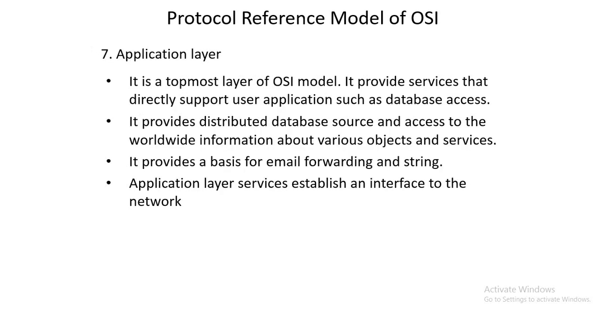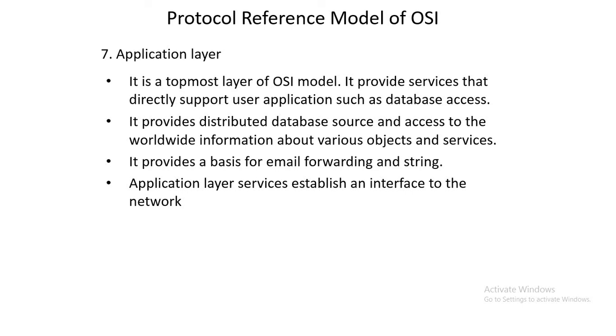Next layer is the application layer. It is the topmost layer of the OSI model, and users are directly connected with this layer. Whatever applications you are using, like email, video calling, text messaging, or multimedia messages, all these facilities are provided by the application layer. It means each and every service used by users is handled by it. For this type of service, only the application layer is responsible.